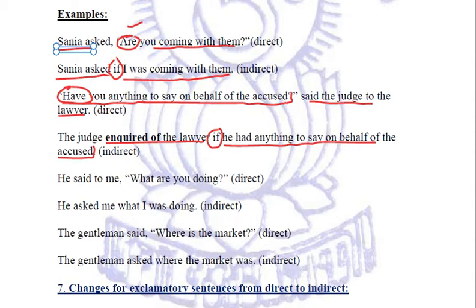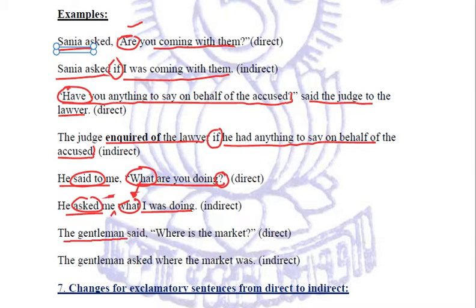Let us see the next one. He said to me, what are you doing? So said to me is converted to asked me, because this question mark, interrogation, has to be removed, and because now the question is starting with what, we are not using any kind of if or whether. What we'll do is, he asked me what I was doing. This what remains the same.